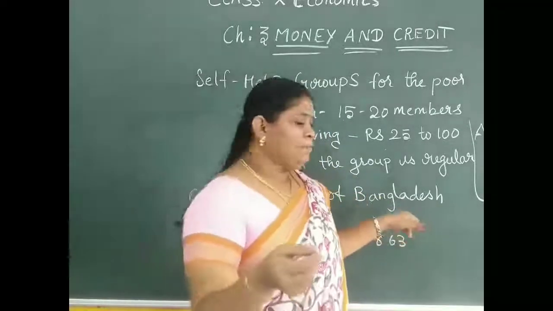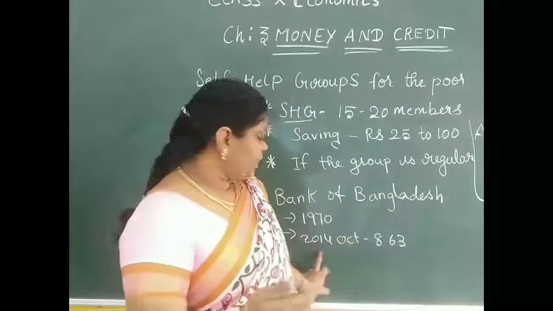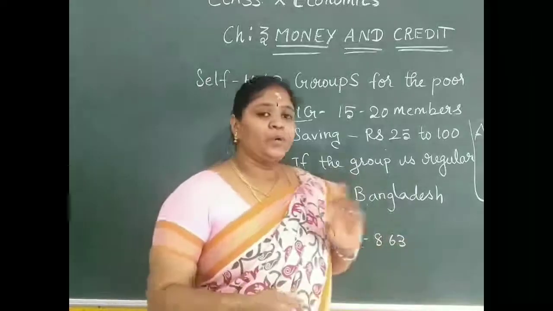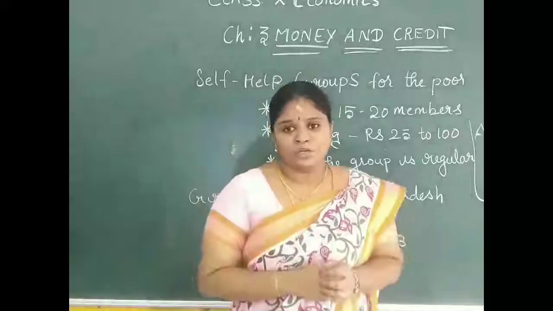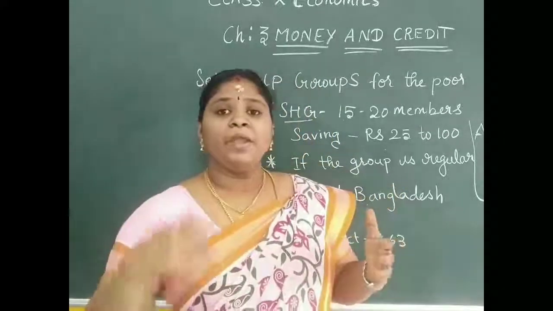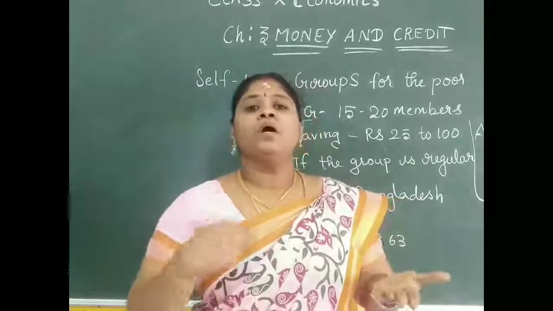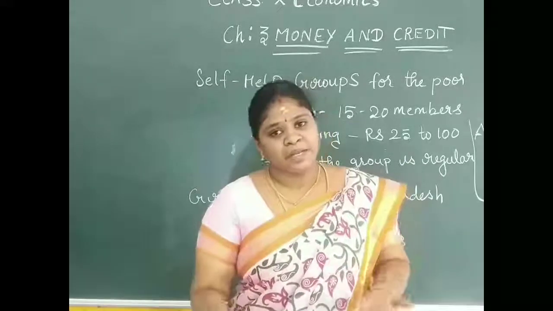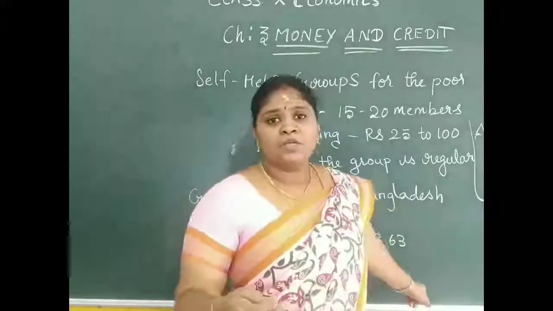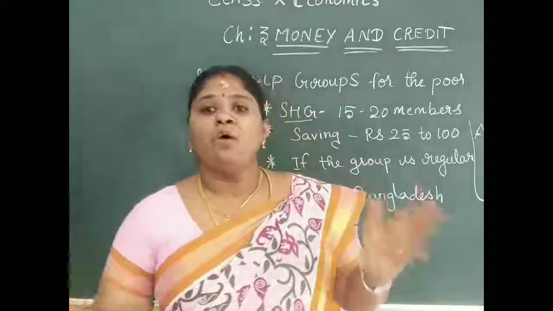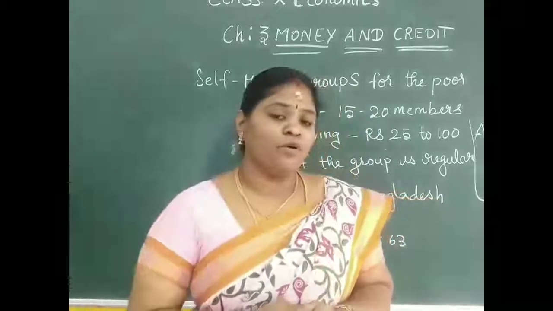This is a bank which was started in Bangladesh, and in October 2014 it had around 8.6 million members as account holders. It provides loans without collateral, and if they pledge their gold also, the loan is provided at a very low interest rate, which helped the farmers equip themselves with modernized technologies in their farming activities.